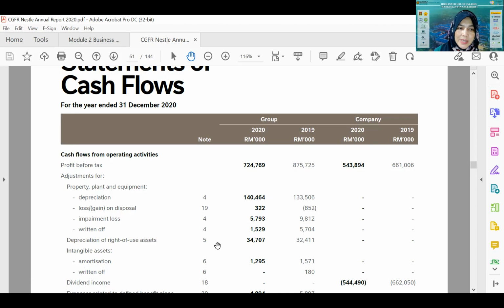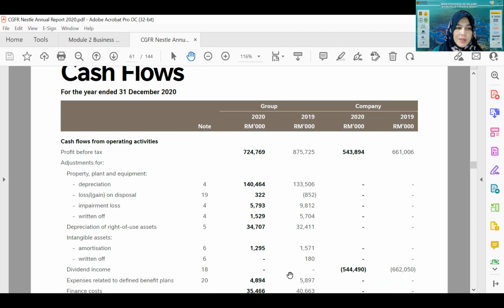Okay, the next one, depreciation of right of use of asset. Again, this is actually in the statement of comprehensive income. This amount is deducted as expenditure, but again, it is not actually about money going out. It's not actually involving cash which is going out from the company. That's why it is added back as an adjustment. Yeah, it is adjusted here.